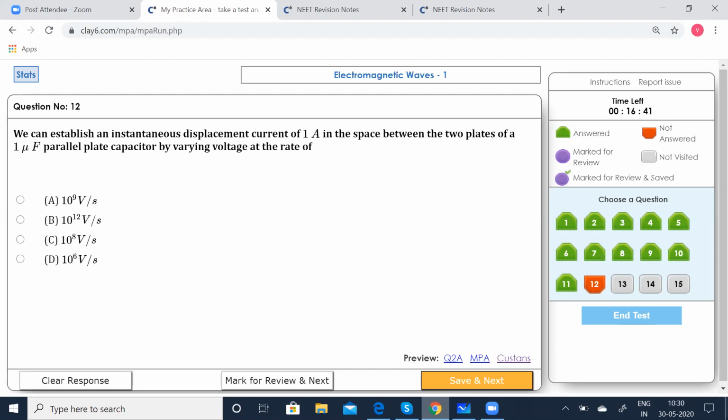So by varying the plate, just a second. Now look into the data which is given. You can see that it is now going to be 10 to the power of 9. What are the options given? 10 to the power of 9, 10 to the power of 12, 10 to the power of 8, and 10 to the power of 6 volts per second. So you can now establish the instantaneous current I0.